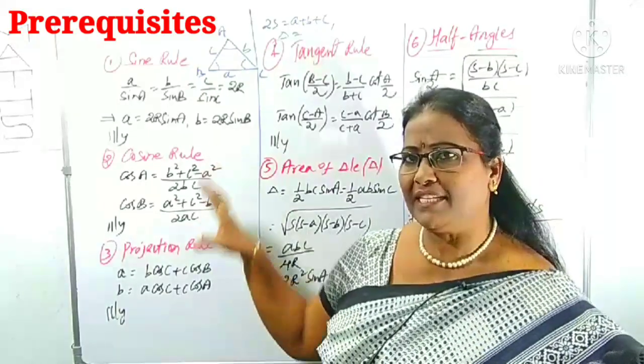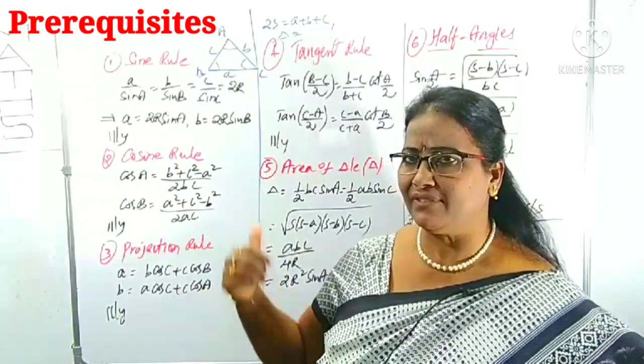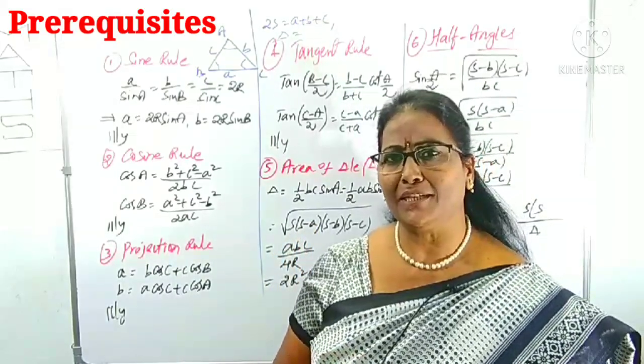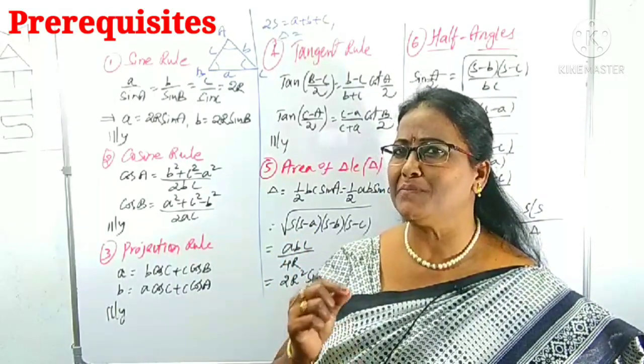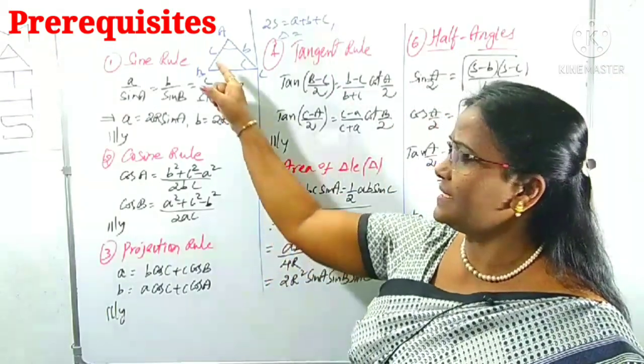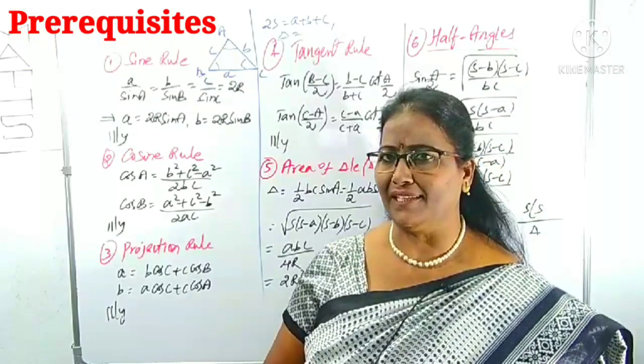First of all, I will explain what the prerequisites for this part are. You have to know them first. If you know the prerequisites, then we can come across the questions easily along with the tips and tricks. This is a triangle.